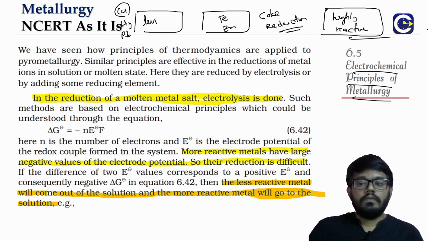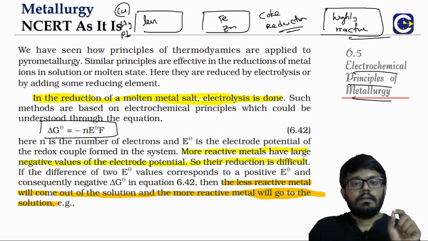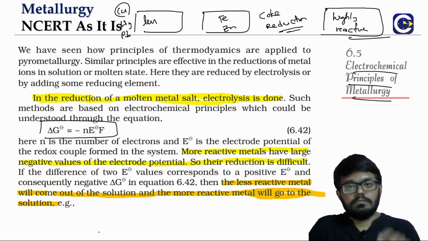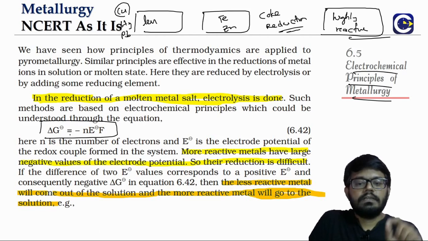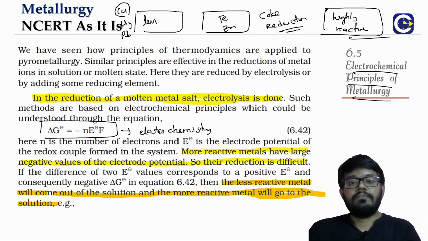Now when you are looking at the basic relation between the electrode potential and the del G naught, we are referring to standard conditions. The equation, this is what we get from electrochemistry: del G naught is equal to minus nFE naught.